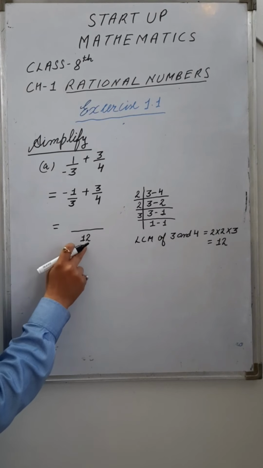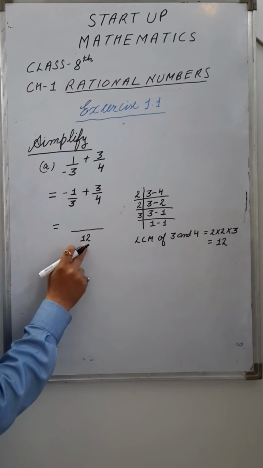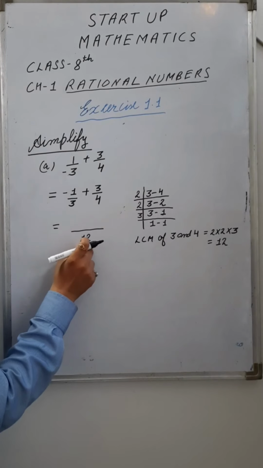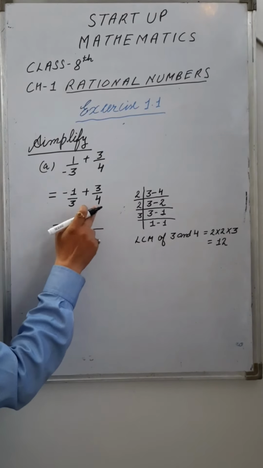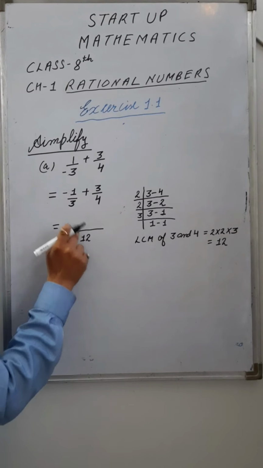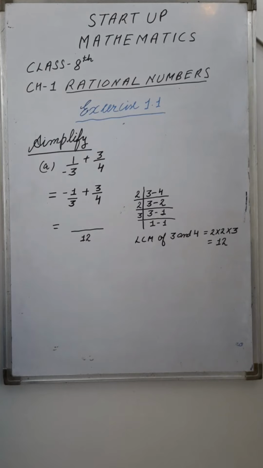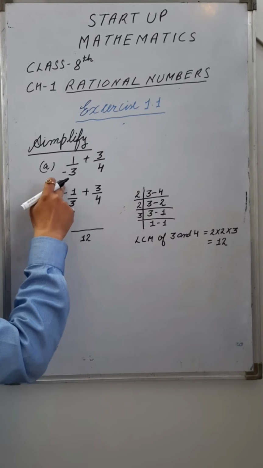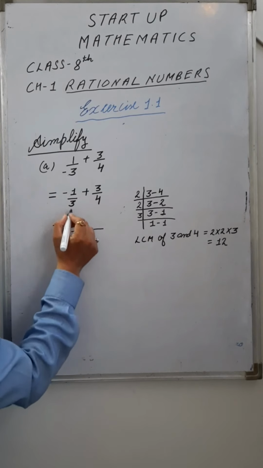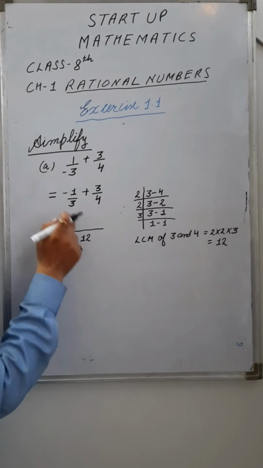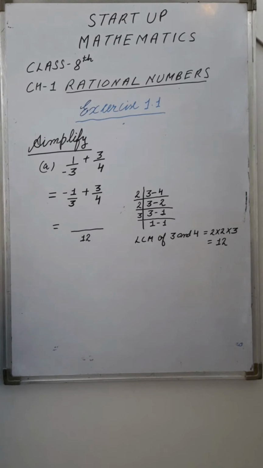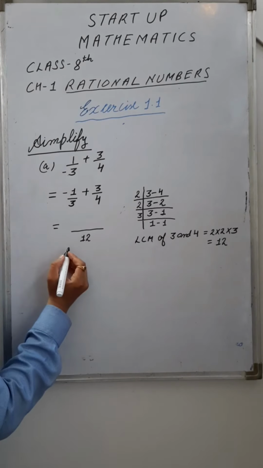Divide this LCM of 3 and 4, that is 12, with 3. Divide this 12 with 3. The quotient is 4, which is to be multiplied with -1, that is in the numerator part. So whatever the quotient obtained on the division of 12 by 3 is to be multiplied with -1, right?